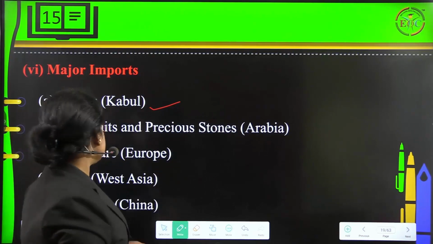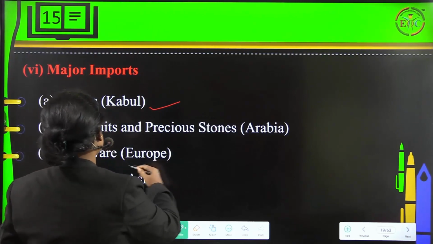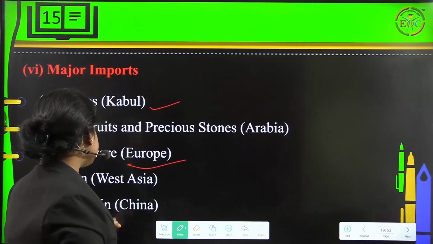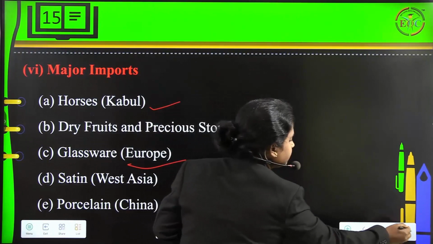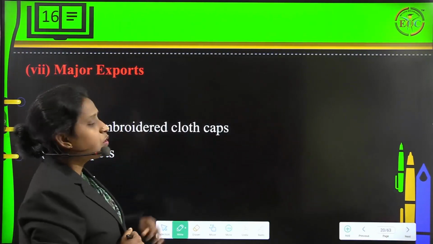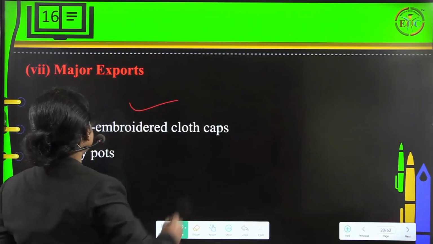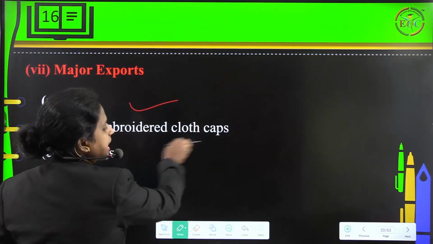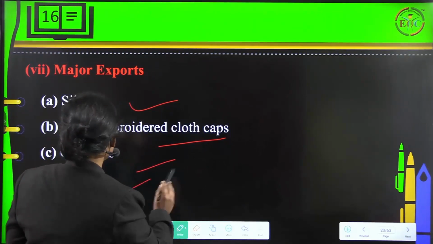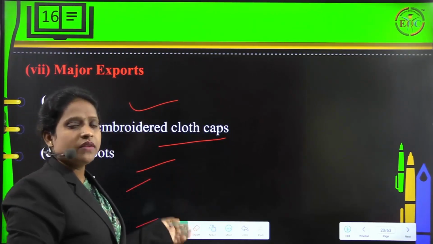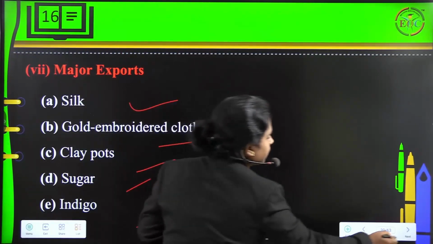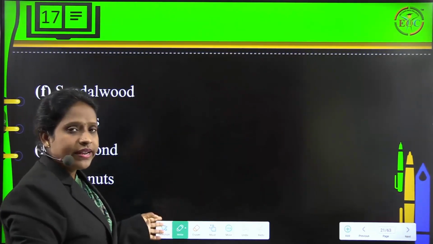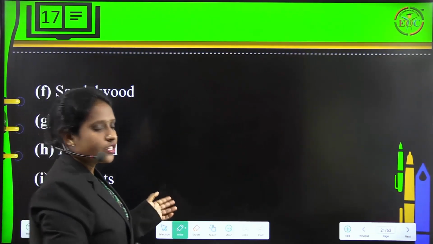stones from Arabia, then glassware from Europe, satin from West Asia, then porcelain from China. Fine. Then major exports are silk. We export major products like silk, gold embroidered cloth caps, then clay pots, sugar, indigo. Then sandalwood, spices, diamond, coconuts. All these are the products that we are exporting.